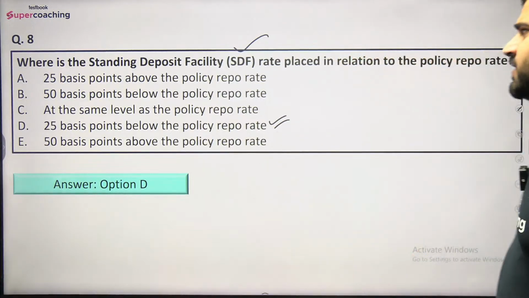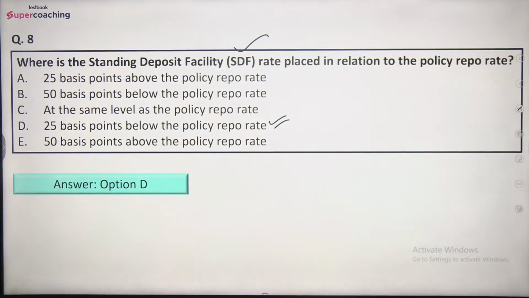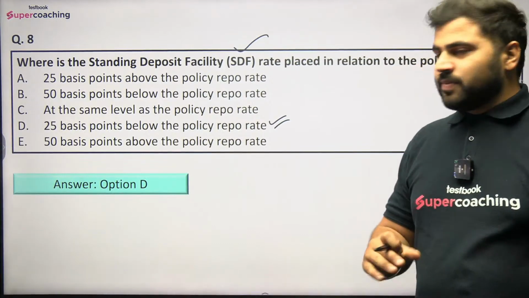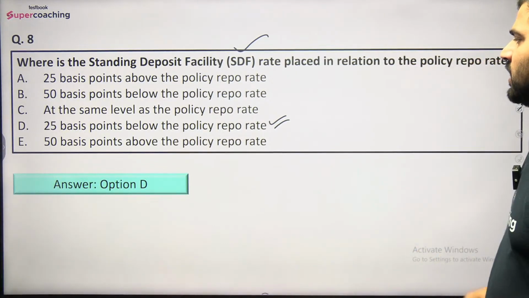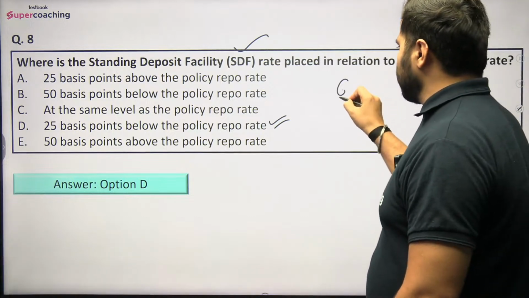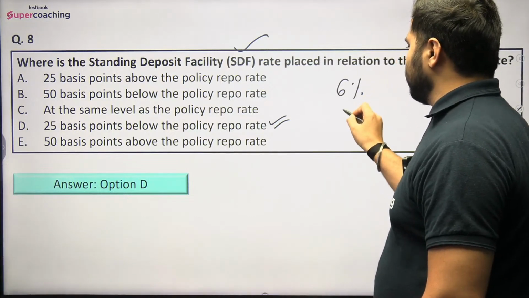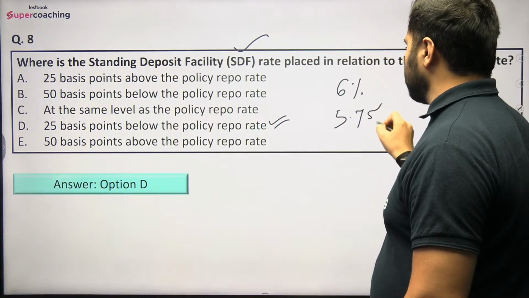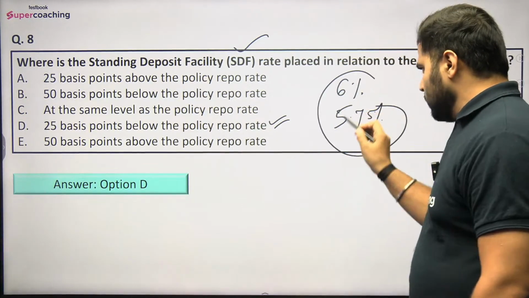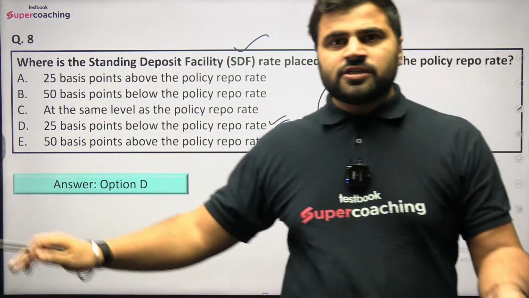So SDF, that is the standing deposit facility rate, in relation to the policy repo rate is placed 25 basis points below the policy repo rate. For example, if policy repo rate is 6%, so SDF will be placed at 5.75% automatically. ठीक है, तो यहाँ पे RBI will not change SDF rate separately.